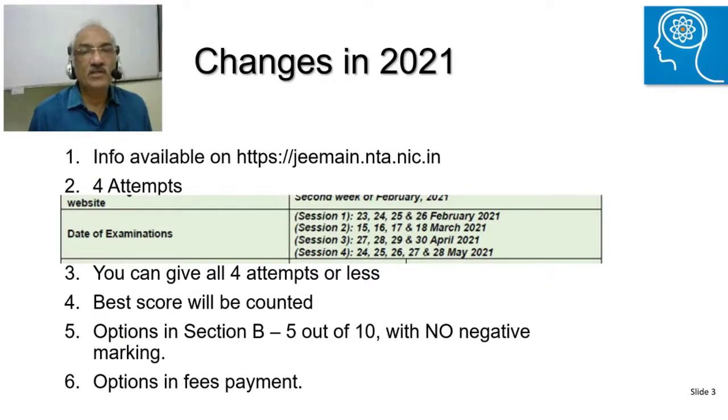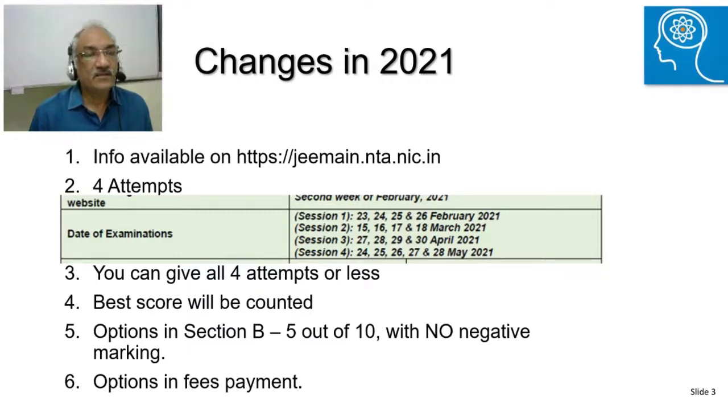Now we will look at what are the major changes which have happened in 2021. There are four attempts possible, one in February, March, April, and May. As you can see, there is a shorter gap between the February and March attempt, then a bit longer gap between March and April, and about one month's gap between April and May. You can give all four attempts or you can give fewer than four. Only the best score is counted.